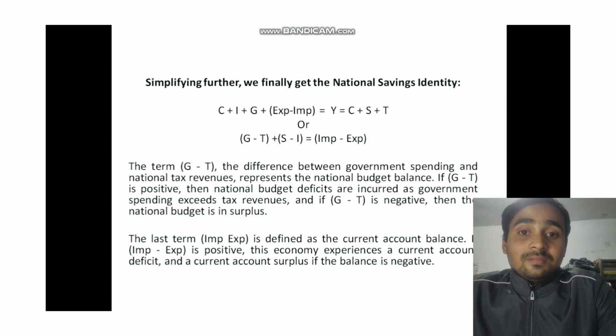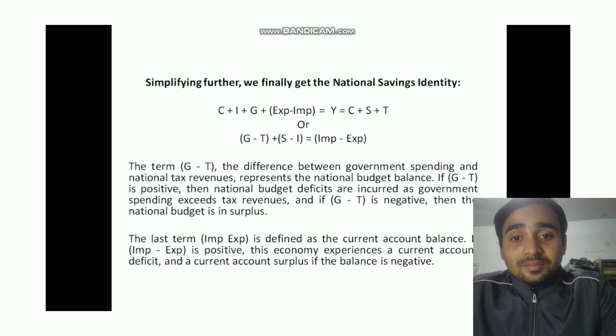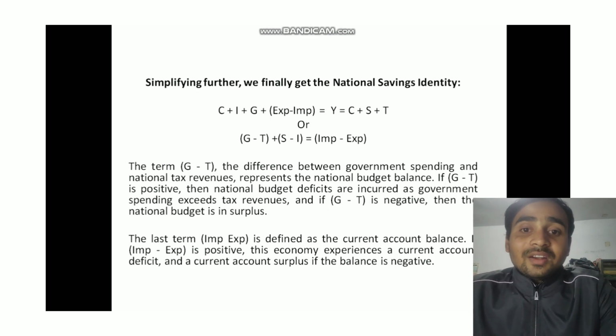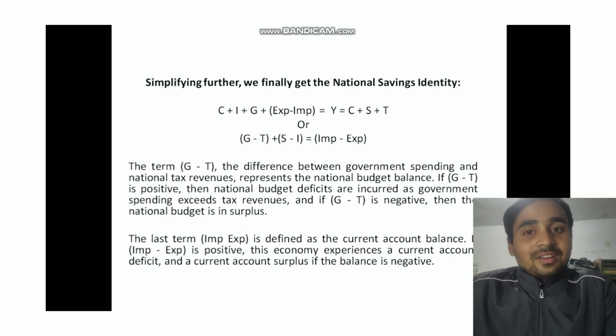And the term import minus export shows the balance of international trade. If it's positive, the country is buying more from other nations, creating a current account deficit. And if it's negative, it's a current account surplus. In simple terms, the account helps us see if the government is spending wisely, budget deficit or budget balance, and how our country is doing in trade with others, especially current account balances. So now we are going to the next slide.